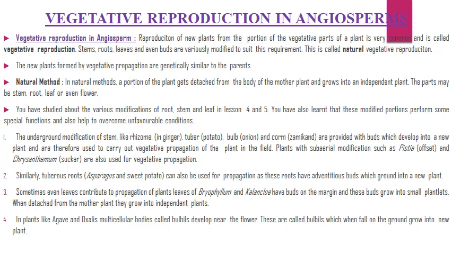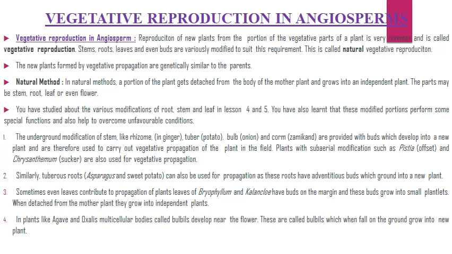The underground modifications of stem like rhizome, tubers, bulb and corm are provided with buds which develop into a new plant and are therefore used to carry out vegetative propagation of the plant in the field. Plants with subaerial modification such as pistia, chrysanthemum are also used for vegetative propagation. Similarly, tuberous roots can also be used for propagation, as these roots have adventitious buds which grow into a new plant. Sometimes even leaves contribute to propagation of plants.